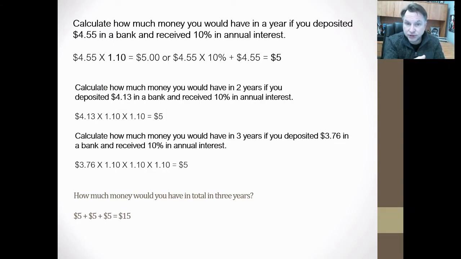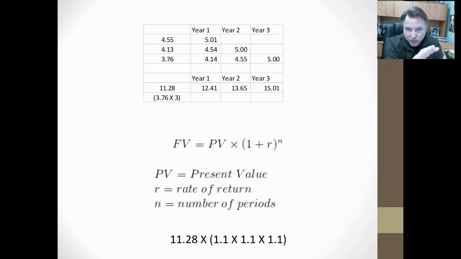If I had 2 years to do the same thing, I'd only need $4.13 to get that $5 in 2 years. And I'd only need $3.76 today to get $5 in 3 years. So if I look at it from a reverse method, in 3 years, if somebody was to give me $5, today it's only worth $3.76. Okay, so we've kind of gone through that breakdown.